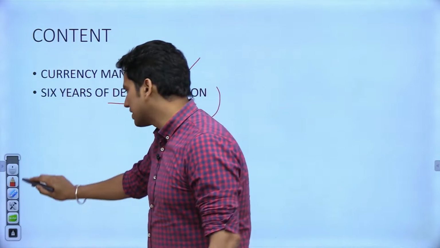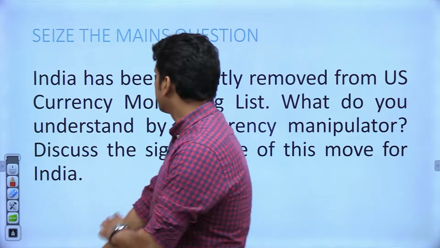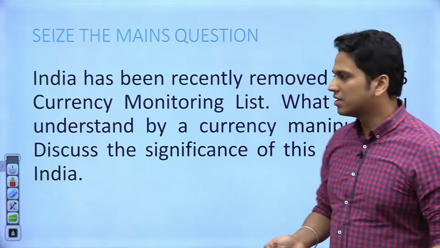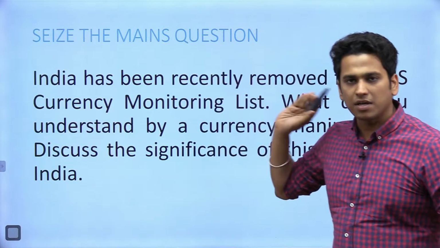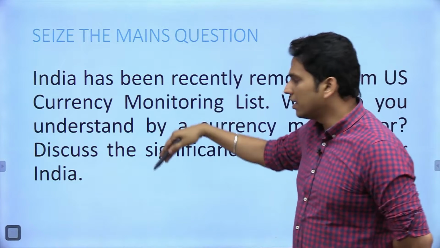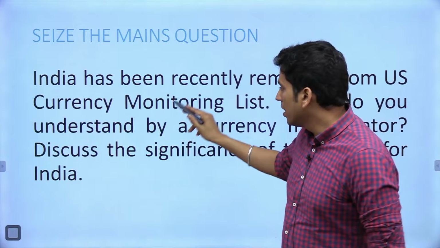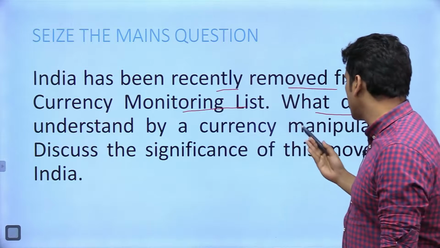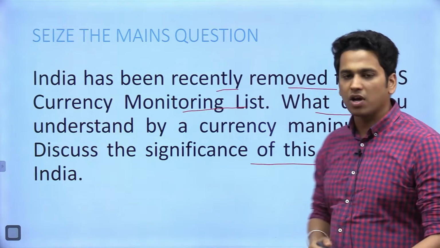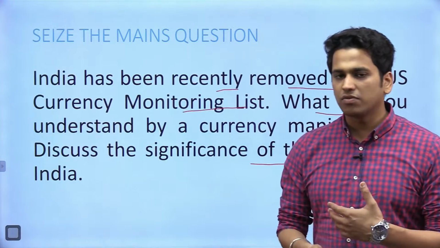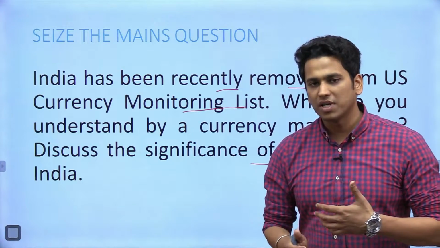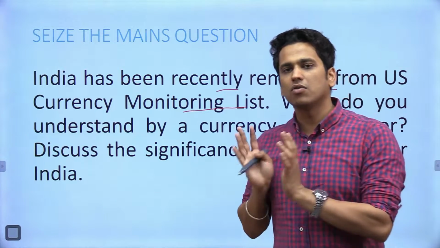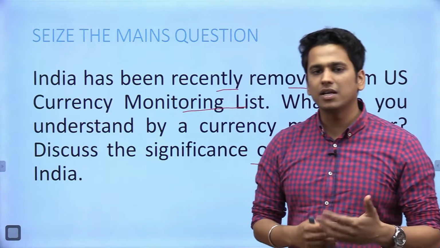Okay guys. So I'm going to start the session for today. First of all, before moving to the topic, this is our Seize the Mains question. You can go to our website and attempt the question. The question is related to currency manipulation. India has been recently removed from the US currency monitoring list. What do you understand by a currency manipulator? Discuss the significance of this move for India. I hope after covering the session today you would be able to answer it, so do write it down. It is a very good initiative from our side and your response has been overwhelming, and it would be great if you continue to be a part of our Seize the Mains daily answer writing challenge.